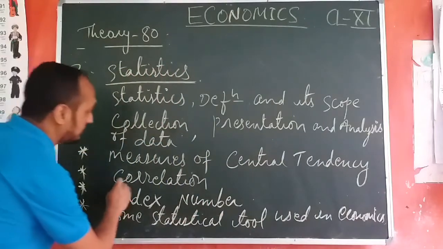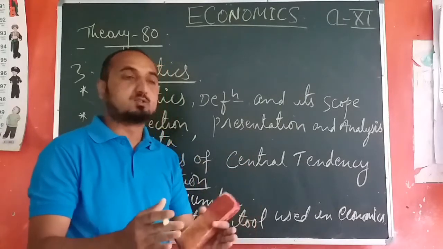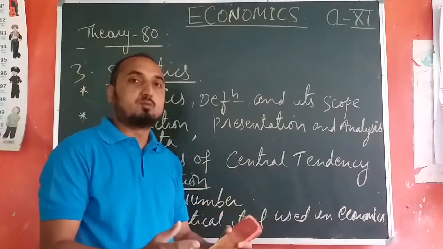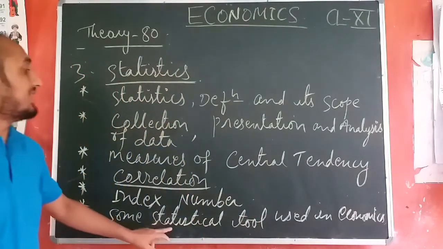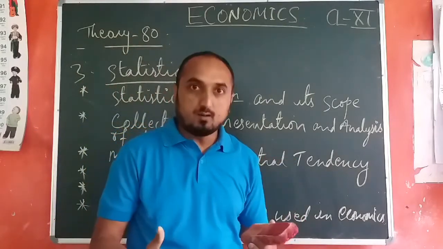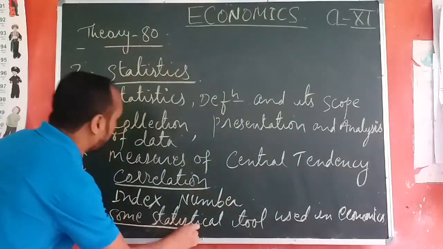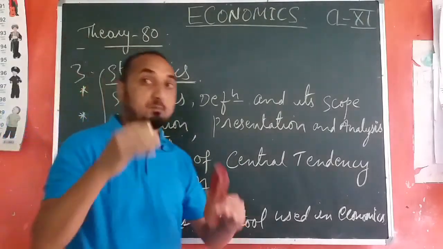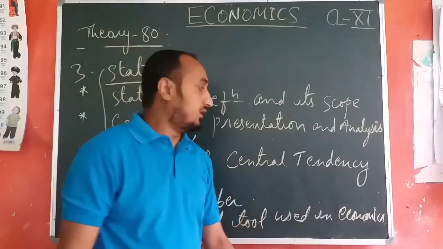Next one we have correlation. Okay, so here we have to study about different types of correlation, correlation coefficient, rank correlation coefficient we have to discuss in this chapter. Next one we have index number. Okay, so here we have to study about the different types of index number. Next one we have some statistical tools used in economics. So here we have to use the different formulas to solve the different economic problems. So here we have to apply the statistics. Whatever we have learned in the part of the statistics, we have to apply it. Application part we have to study in this chapter, some statistical tools used in economics.